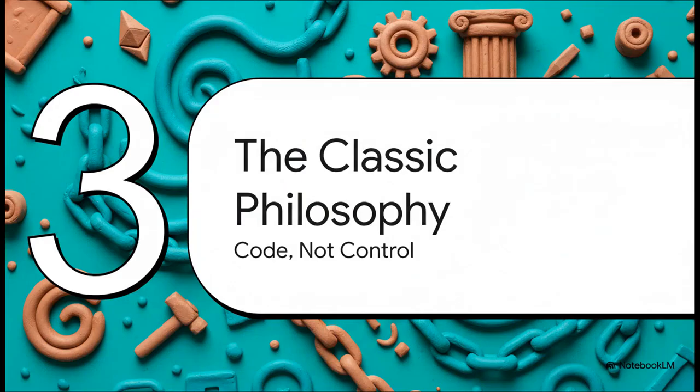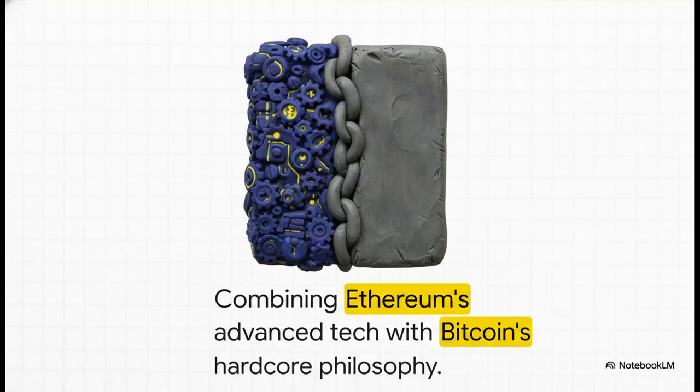So, and this is the crucial point, that whole philosophy didn't just fade away after the split. No way. It became the absolute foundation of what Ethereum Classic is all about. You know, the best way to really get your head around it is like this. Ethereum Classic is trying to combine the best of both worlds. On one hand, you've got the super advanced smart contract tech that Ethereum pioneered, but it wraps all of that in the hardcore, unbending philosophy of Bitcoin. You know, the original don't you dare touch the code crypto.